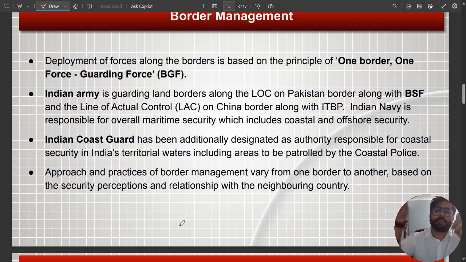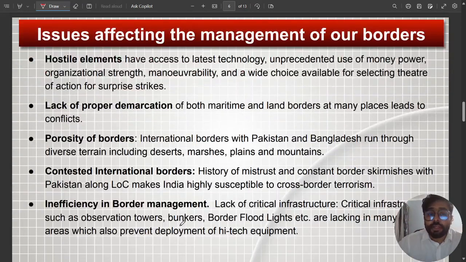And then we have established different Air Force bases at different places that can tackle the maritime challenges as well as the land border challenges. So we are following a specific approach for each type of border. Then let us very quickly understand what are the issues affecting the management of our borders. What are the broader issues that are linked with our border?